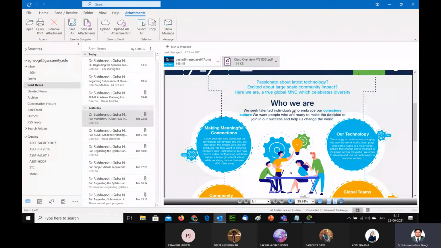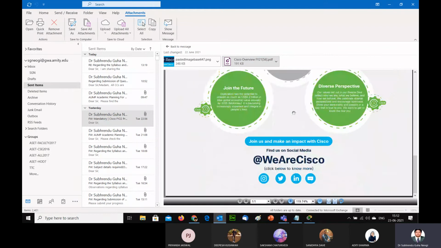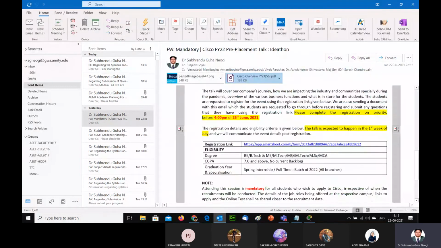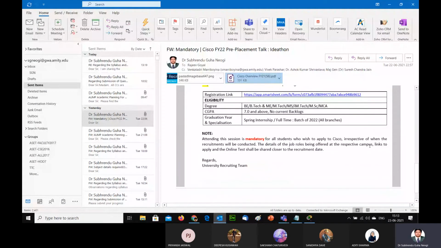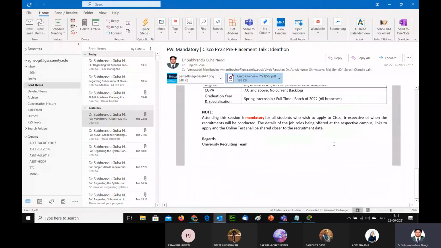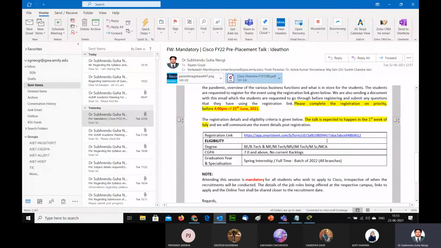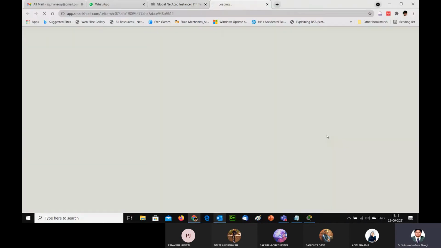Cisco is one of the number one networking companies. This is a pre-placement talk. Just listen to the talk. This is mandatory for the batch of 2022, but all the students who are in pre-final year also can sit for this pre-placement talk. Please book your seat for the pre-placement talk.